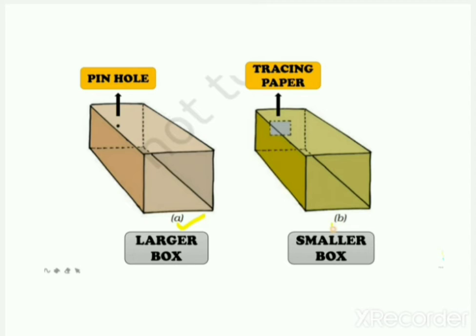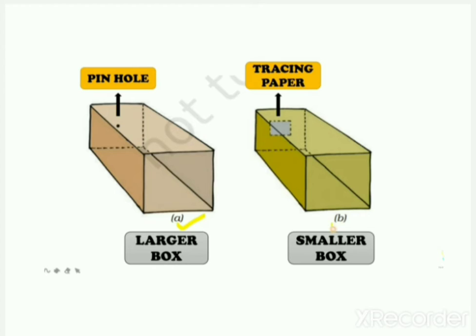Then slide the smaller box inside the larger one in such a way that the side with the tracing paper is on the inside, on the side where the pinhole is.